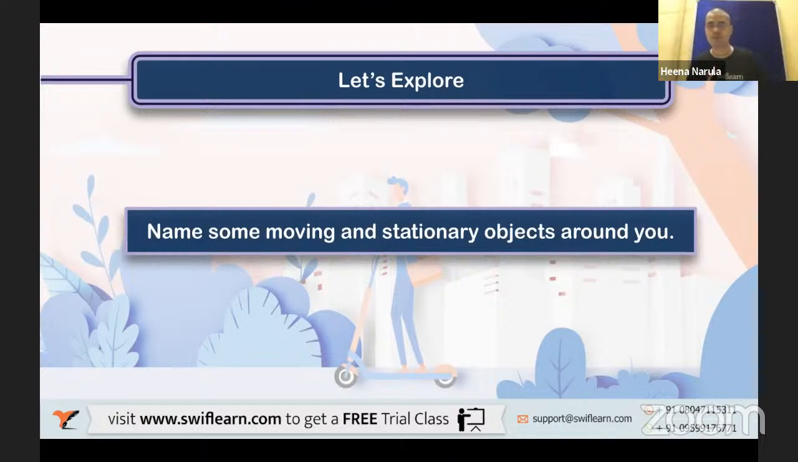Yes, exactly. The chair, the table, very good. You're sitting on the chair, your device is on the table, or even in fact, you yourself are at rest, isn't it? You yourself are also at rest, correct? Those are stationary objects. What about moving objects? Now you may say, sir, we don't have any moving objects around us because in the room everything is stationary. But yes, there are some moving objects. Let us see who can identify them.